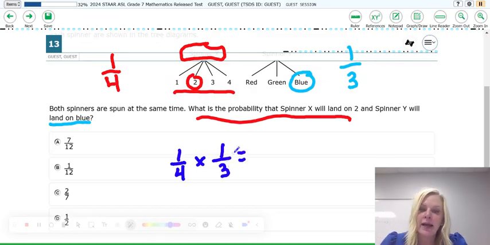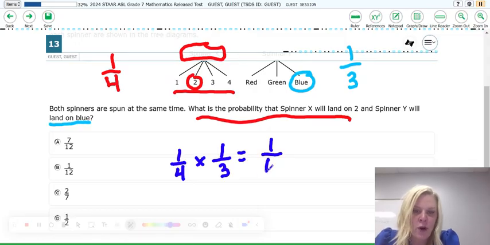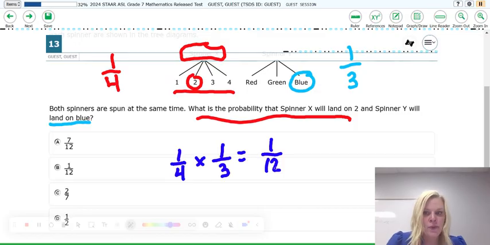When you multiply fractions, you multiply across. The numerator times the numerator is 1, and the denominator times the denominator, 4 times 3, is 12. So the probability of spinning both a 2 and a blue at exactly the same time is 1 out of 12.